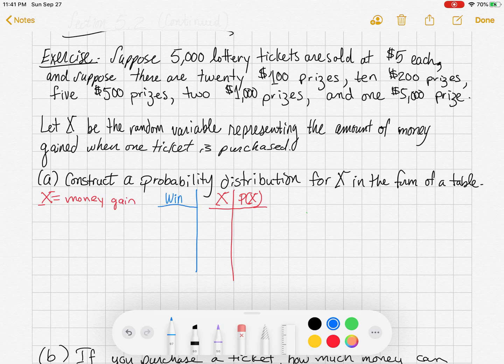Now let's think about the different prizes that we can win here. What could you win? $100, right? What else could you win? $200. What else could you win? $500 if you were buying a ticket. What else could you win? $1,000. Or the grand prize, $5,000.